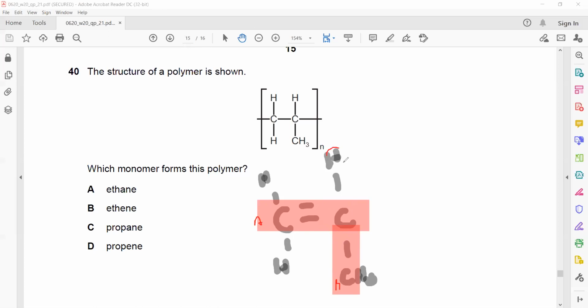If it was a branch, then there should be another CH3 here. Like we can count this way or the other way around.